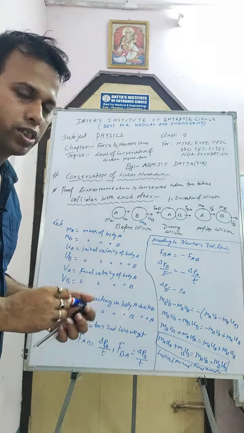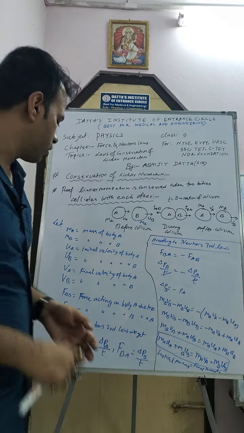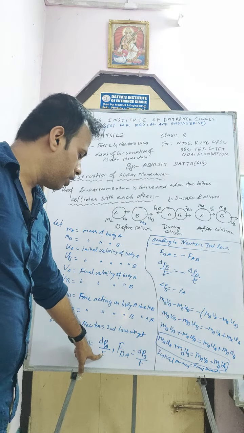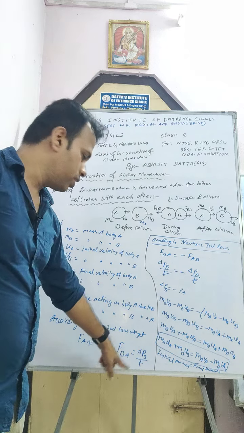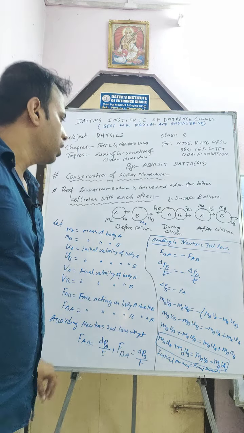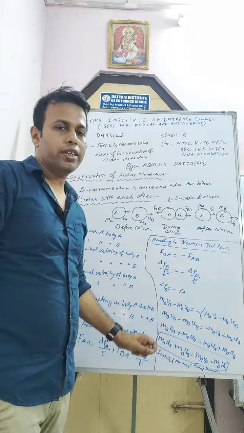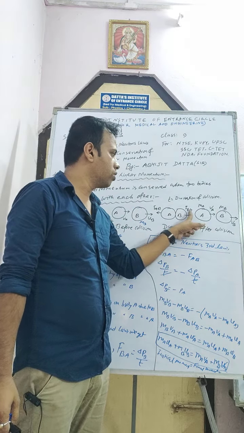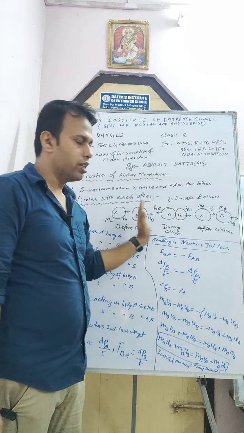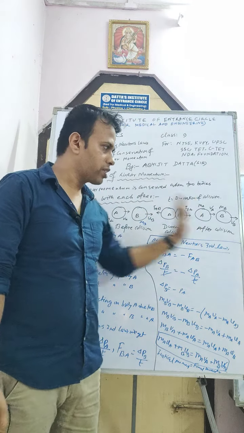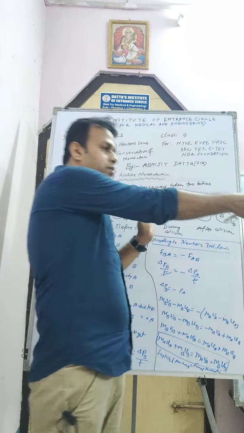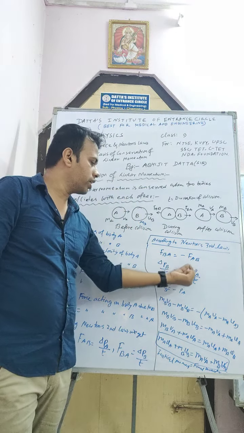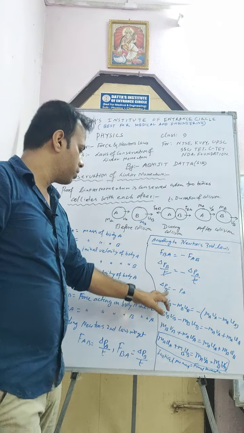Now according to Newton's second law, FAB is change of momentum of A by T, and FBA is change of momentum of B by T. According to Newton's third law, action is equal to reaction. When I apply force, it will be action, and when someone applies force in the opposite direction, it will be reaction. So action equal to reaction, and T will be cancelled out.